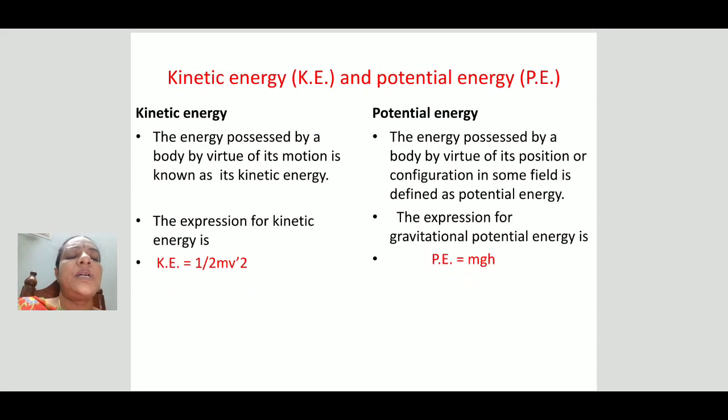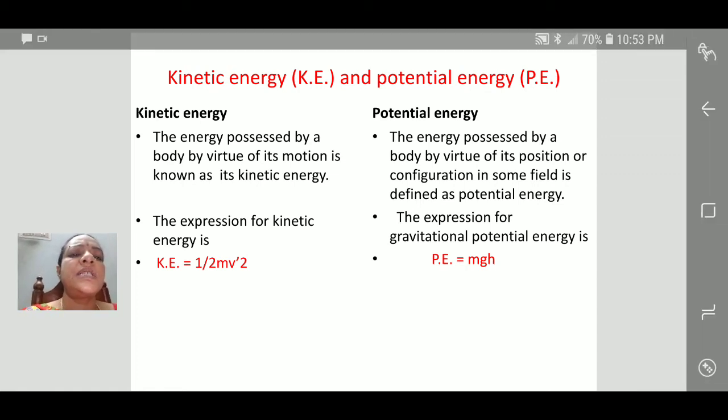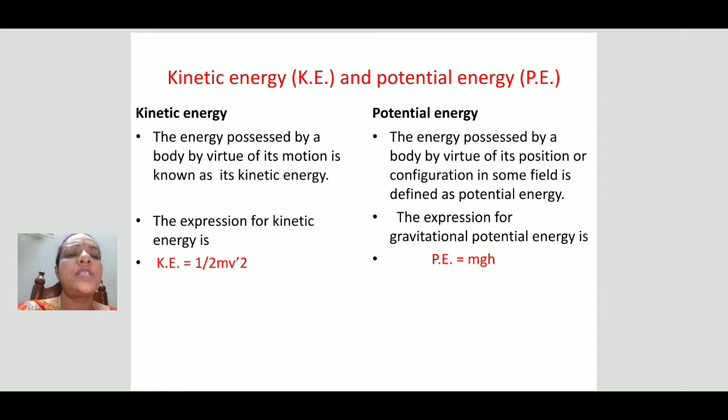Coming to mechanical energy, it is of two types: kinetic energy and potential energy. The energy possessed by a body by virtue of its motion is known as kinetic energy. Its expression is half mv square.